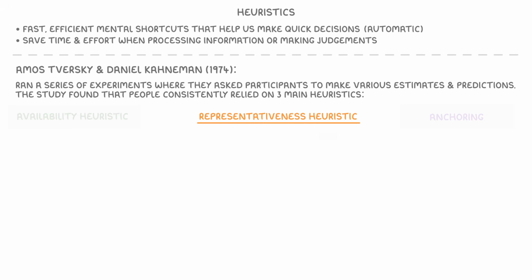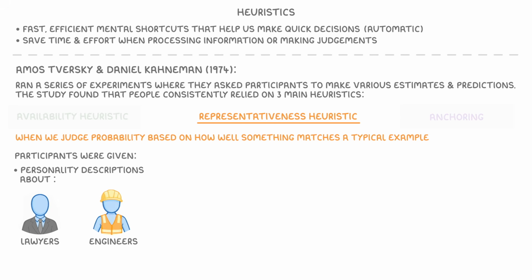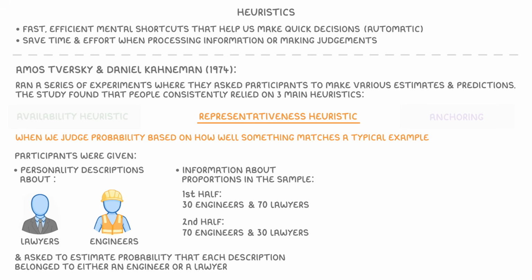The representativeness heuristic is when we judge probability based on how well something matches a typical example in our minds. For this experiment, participants were given brief personality descriptions that were supposed to be about lawyers and engineers. The participants were also given information about the proportion of lawyers and engineers in the sample, with the first half being told that there were 30 engineers and 70 lawyers, and the second half being told there were 70 engineers and 30 lawyers. They were then asked to estimate the probability that each description belonged to either an engineer or